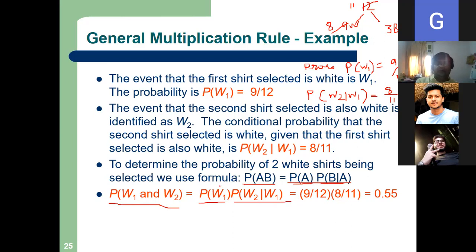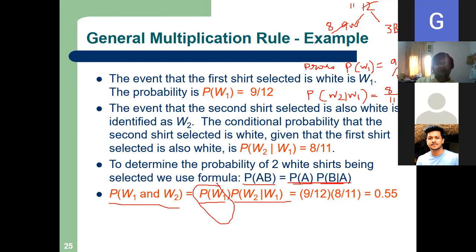So we know PW1. सर टाइम थोड़ा देख लीजिएगा, नेक्स्ट क्लास के लिए कुछ करना है. हाँ. Yes, 1 minute. And so this is equal to 9/12 into 8/11. So how much? 0.5. Clear?